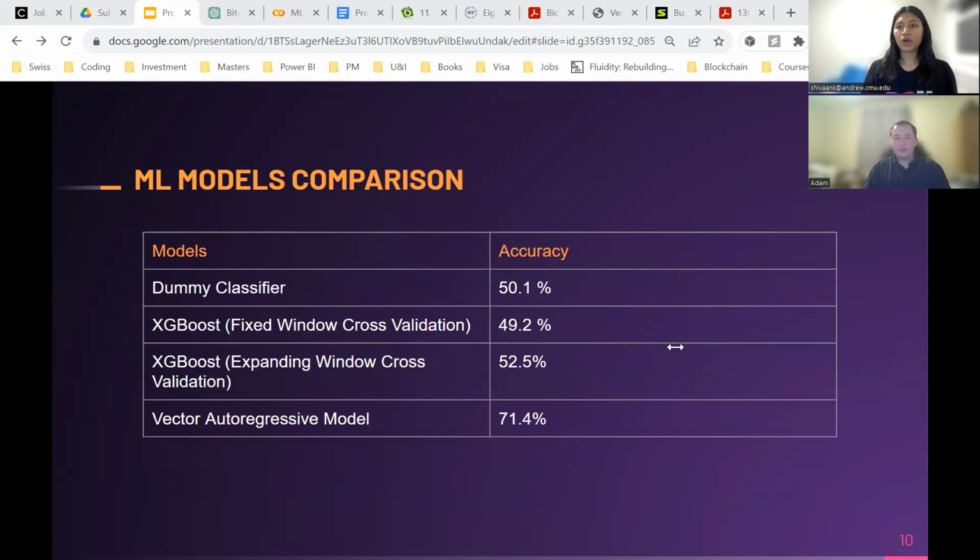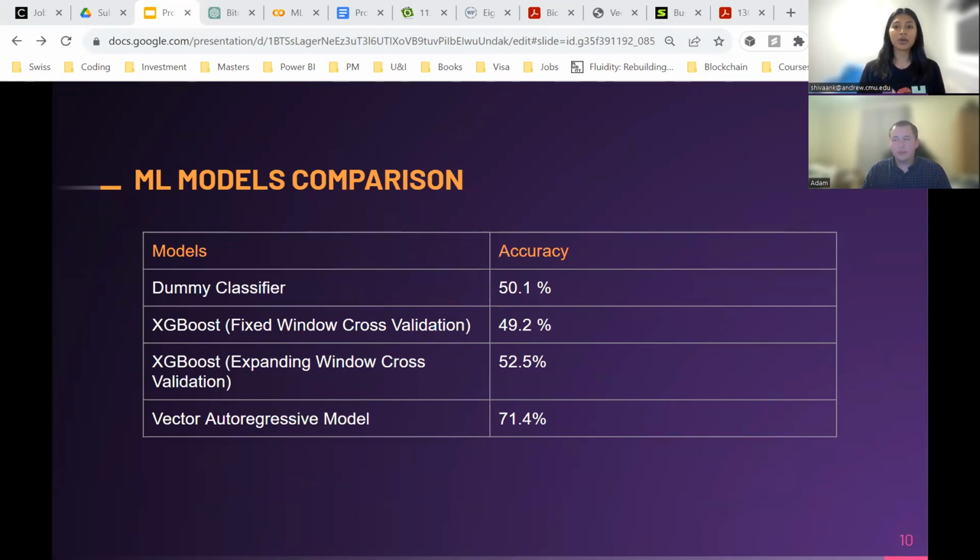Next here, we are going to talk a little about the models that we used in our approach. So first, we wanted to work on a baseline model, which was the dummy classifier, and this had an accuracy of about 50%. Then when we experimented with XGBoost models, we actually used two variations of XGBoost, one with fixed window cross-validation and the other with expanding window cross-validation.